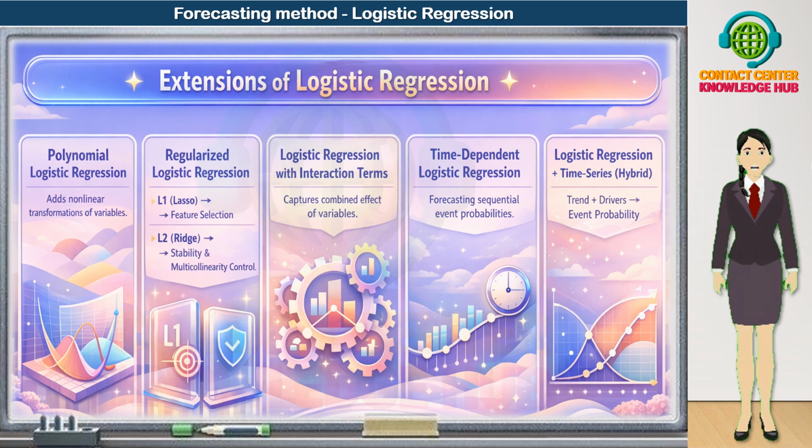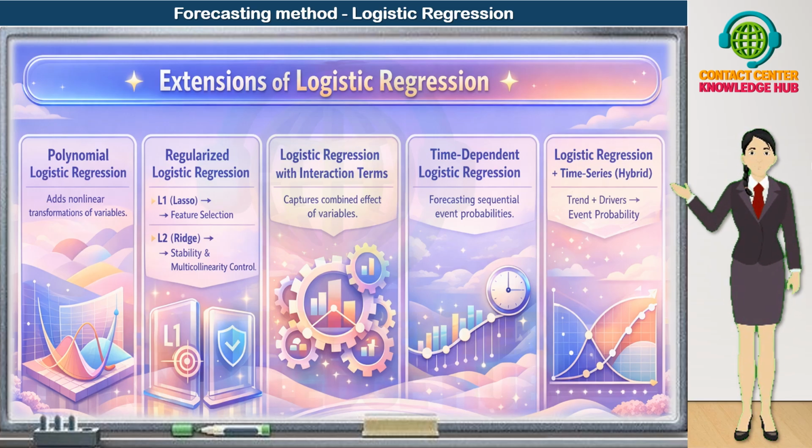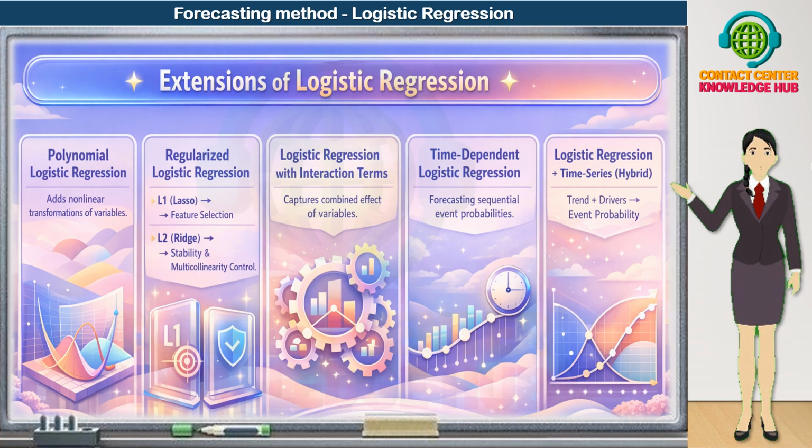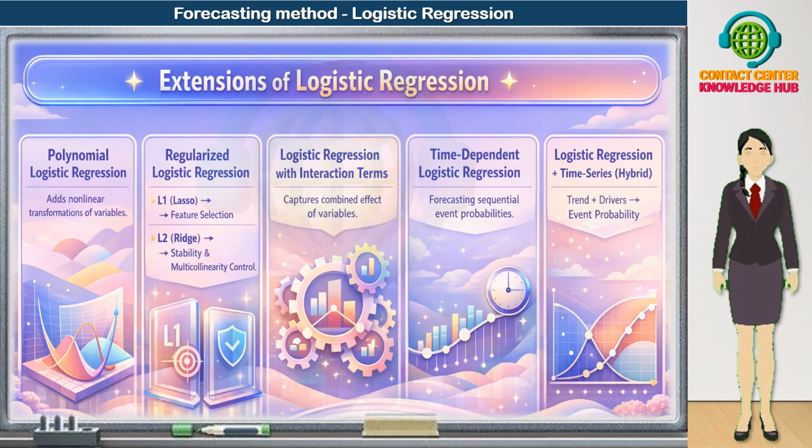Third, logistic regression with interaction terms. Sometimes, the combined effect of two variables is different from the sum of their individual effects. For example, high wait time plus low CSAT together might explode churn risk. By adding interaction terms, like x₁ times x₂, we allow the model to capture these synergy or conflict effects between drivers.